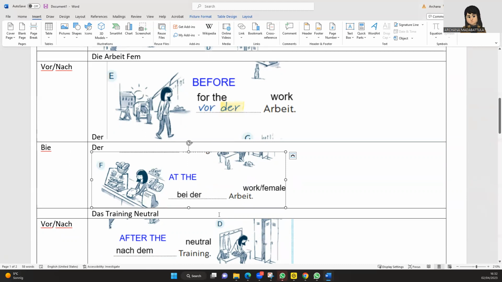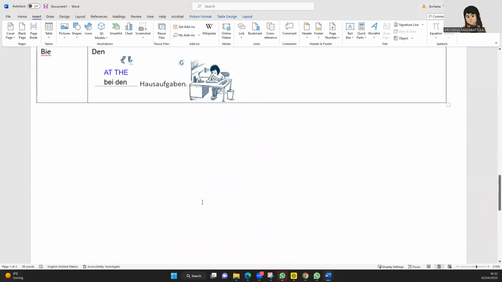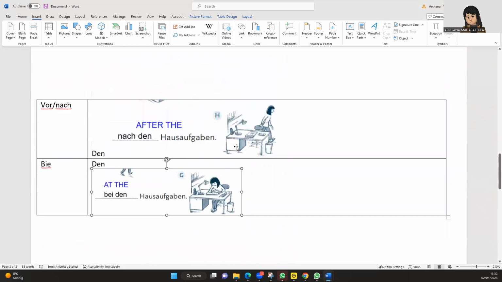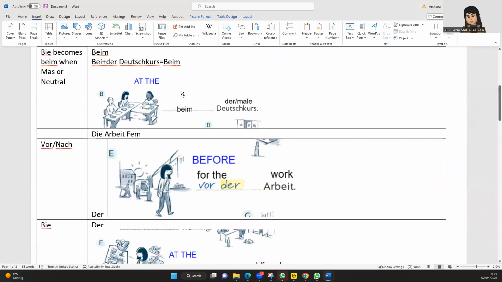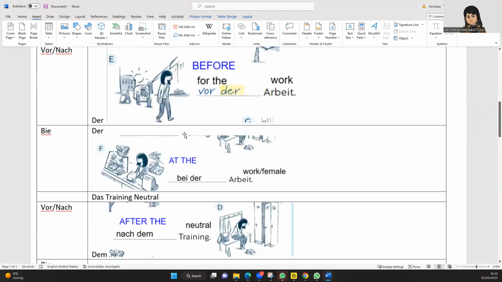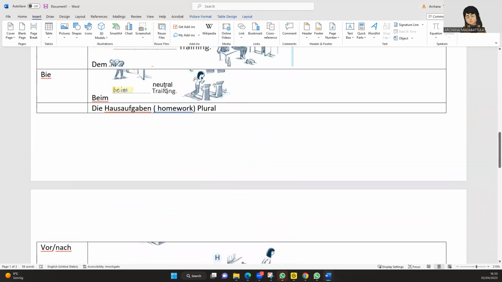And also for the plural form, we have bei den. So beim becomes only when the action is for masculine and also for neutral. When it is masculine, which is the Deutsch course, and when she is at the training, the gym, because it is neutral, then it becomes beim.